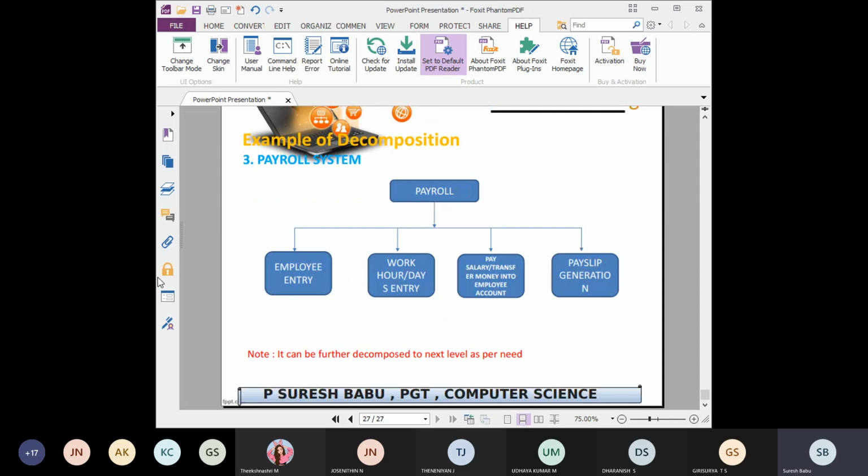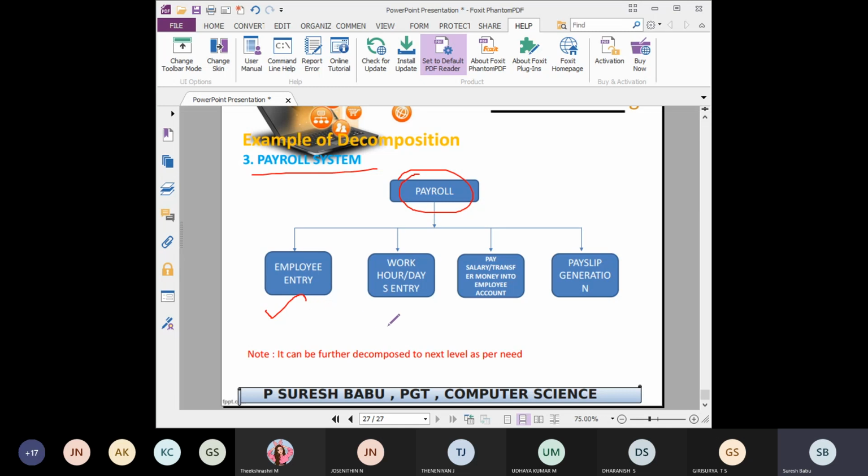Okay, then the third example, you can see the payroll system. Payroll means the salary system in any company, any organization. This is called a payroll system. So the payroll system is one software. How to subdivide it, how to decompose this entire software into small, simpler things? The first one is employee entry. It should have all the details of all the employees of the particular company.